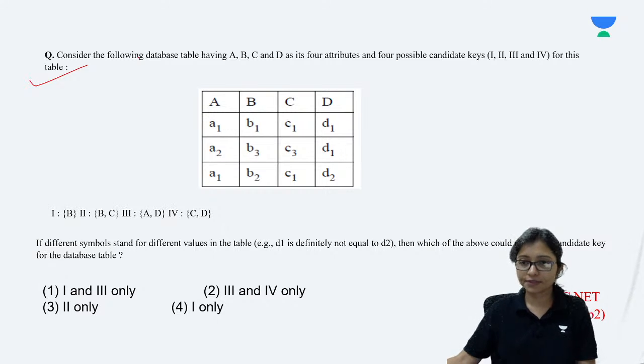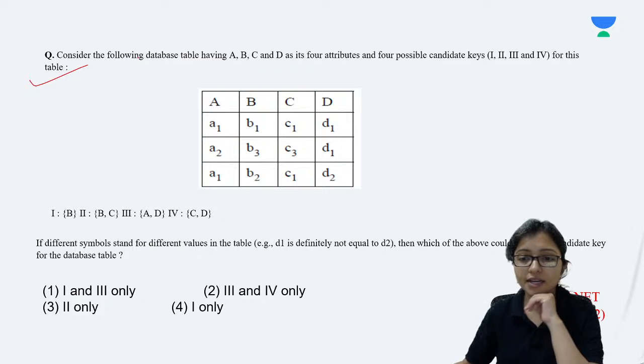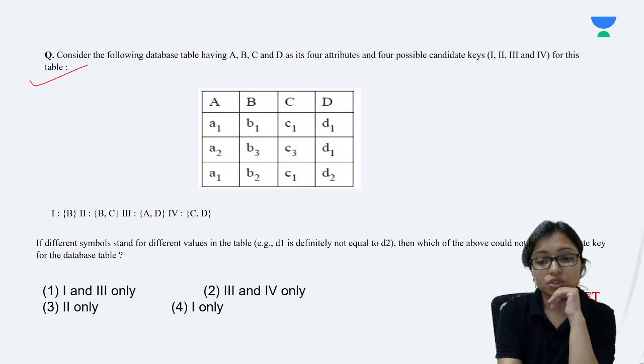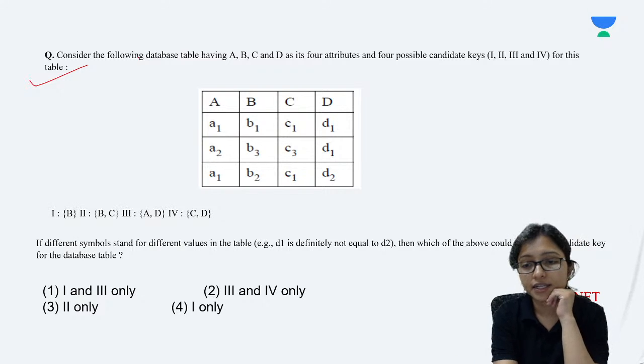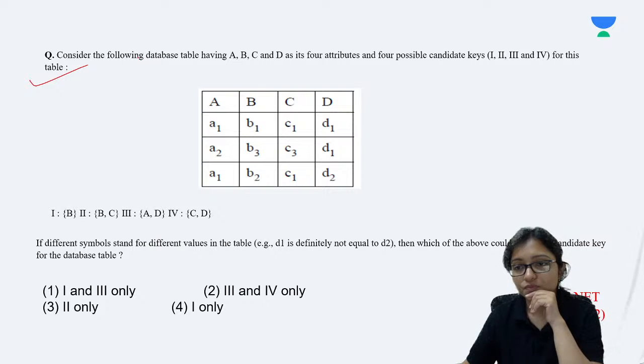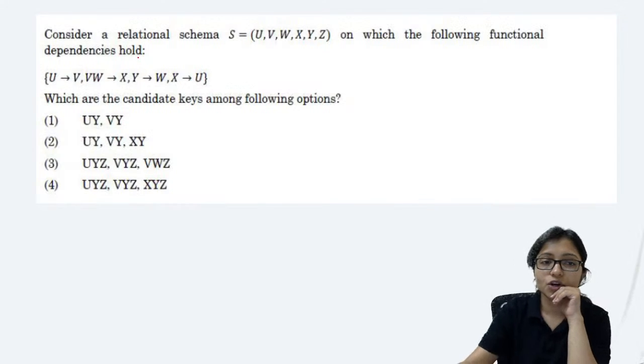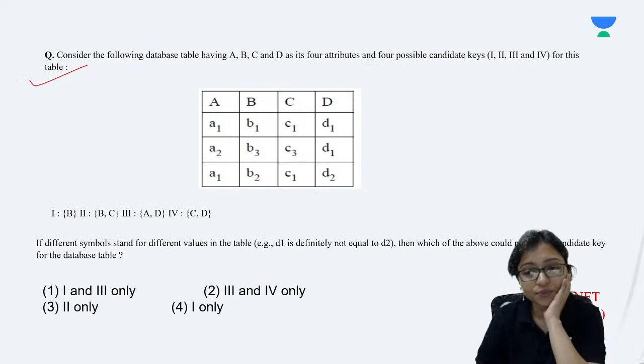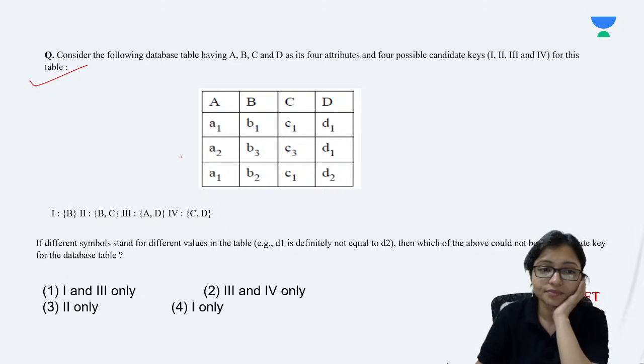And now I am back. Yes, answers are coming. So which one is the correct answer? Let me check. Yes, all are giving the answer now. Which one is correct here? Option 3. Achha, let me see.